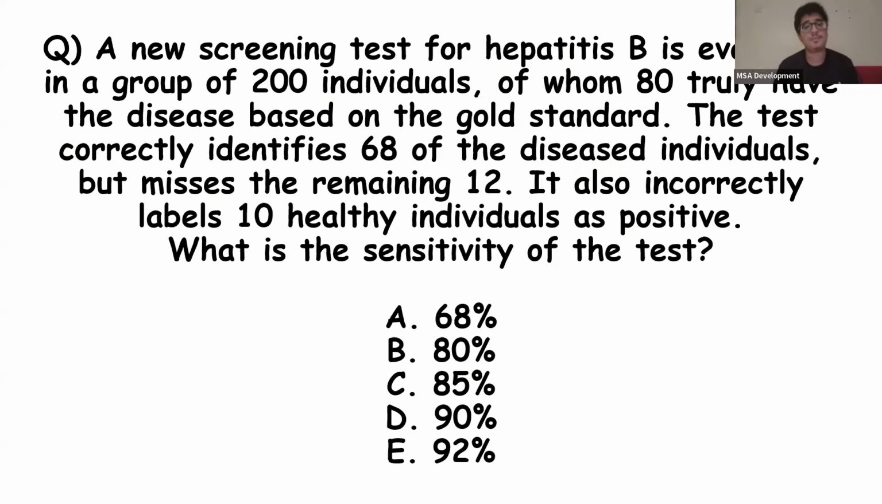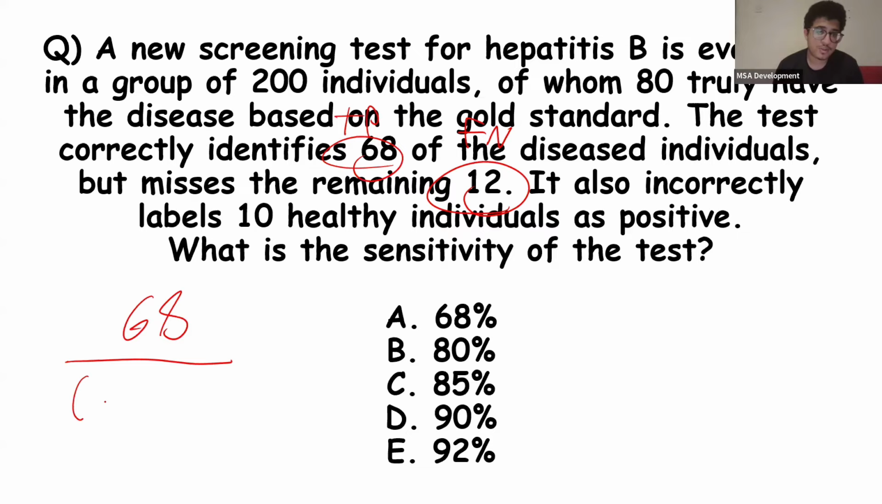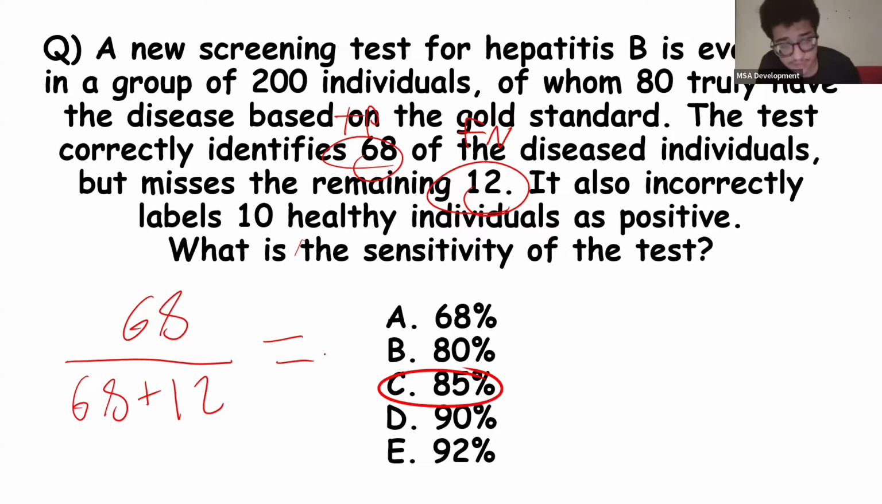So a new screening test for hepatitis B is evaluated in a group of 200 individuals, of whom 80 truly have the disease based on the gold standard. The test correctly identifies 68 of the diseased individuals, but misses the remaining 12. So these are false negatives. These are true positives. It also incorrectly labels 10 healthy individuals as positive. What is the sensitivity of the test? So to calculate it, we just do 68, which is the true positives, divided by the true positives plus the false negatives, which is 80. Okay, so what we end up with is that the answer to this is 85. So the sensitivity of the test is 85%.